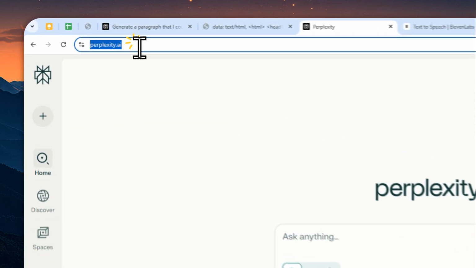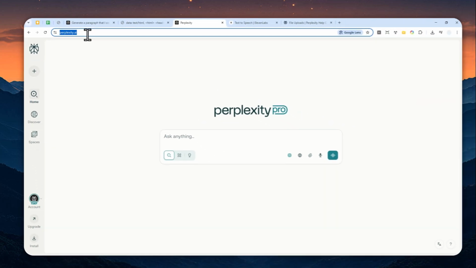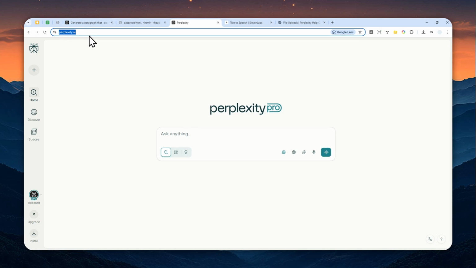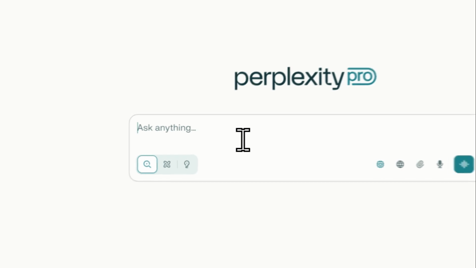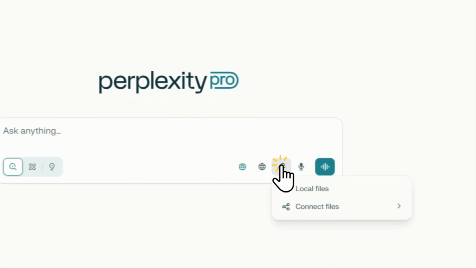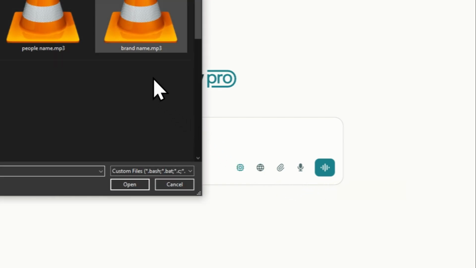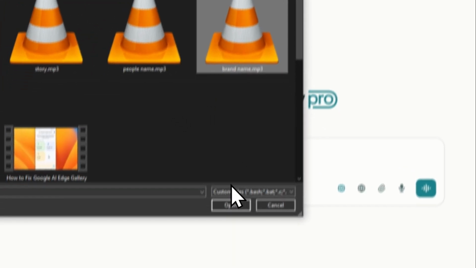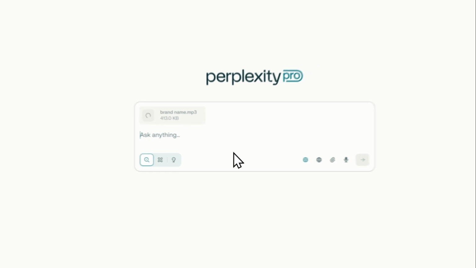So first, you can navigate to perplexity.ai and log in with your account. You can also use the mobile app version, because this feature is also available there. Then you can tap on the attach icon, select the file from your device, from your smartphone or computer, and then tap open.